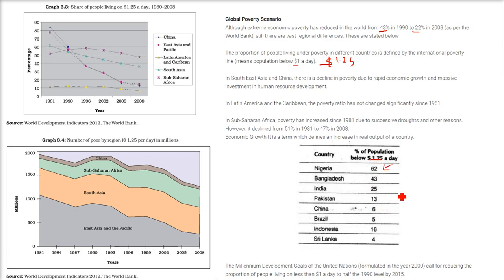The Millennium Development Goals of the United Nations, formulated in the year 2000, call for reducing the proportion of people living on less than $1.25 a day to half of the 1990 level by 2015. That is the goal of the United Nations. So these are the graphs and pictures showing how China controlled poverty, and how other countries controlled poverty.